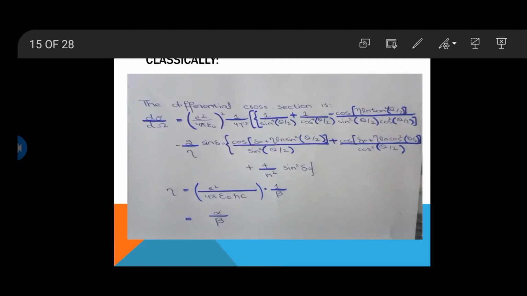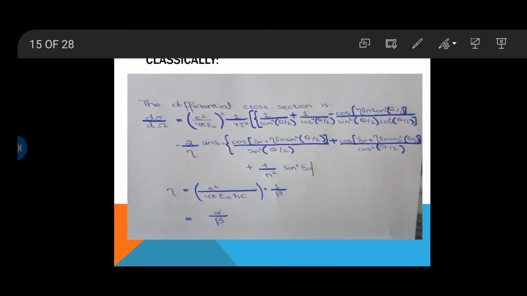Now we will discuss how we can write the differential scattering cross section expression classically. This is the derived formula for the cross section classically, that can be written as d sigma over d omega equal to e square over 4 pi epsilon naught whole square, 1 over 4 T square, into 1 over sine power 4 theta over 2 plus 1 over cos power 4 theta over 2 minus cos of eta ln tan square theta by 2, over sine square theta by 2 cos square theta over 2, bracket close.